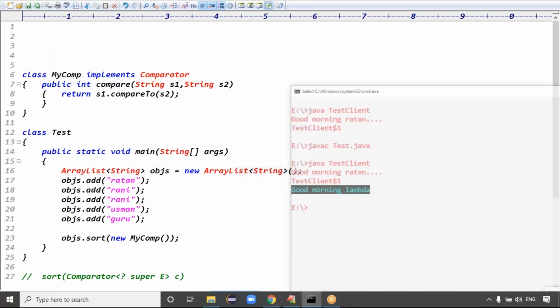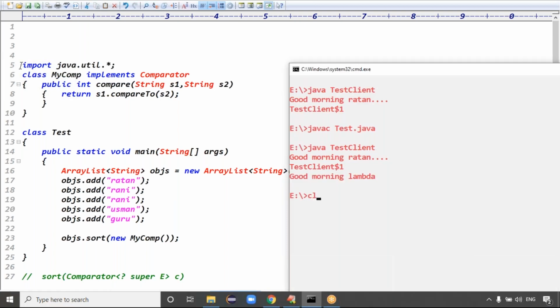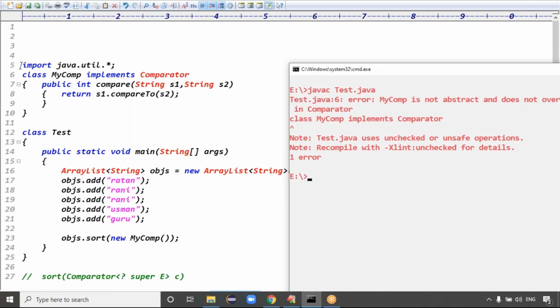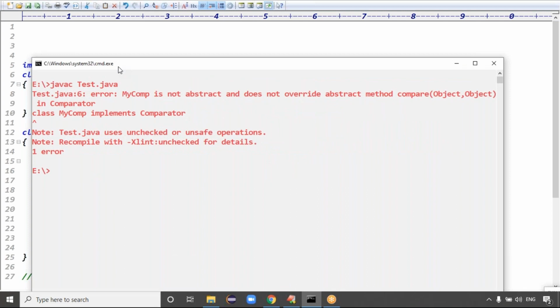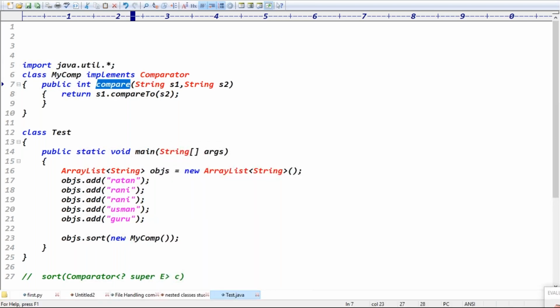If you run this code, we have to import the package, like import java.util.*. Okay, fine. javac Test.java. The class is called what? My comp is not abstract and does not override the abstract method compare. Spelling wrong. Compare is there, right?